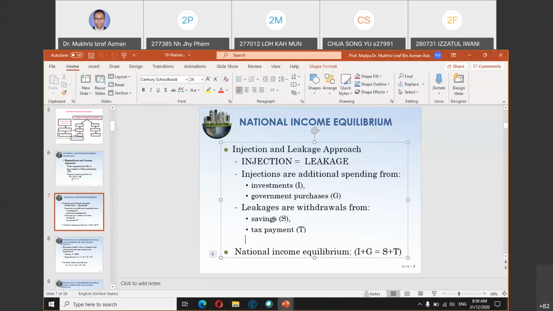Also savings. Why is saving a leakage? Because when you put money in the bank, it means you don't spend it in the economy. But with government spending, the government spends the money, so the money goes back into the economy. The same goes for investment. When a company makes an investment, the money goes back into the economy. So injection is money going in, leakage is money going out. So I plus G is injection, and leakages is S plus T.